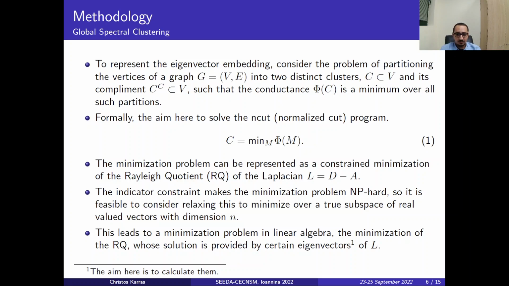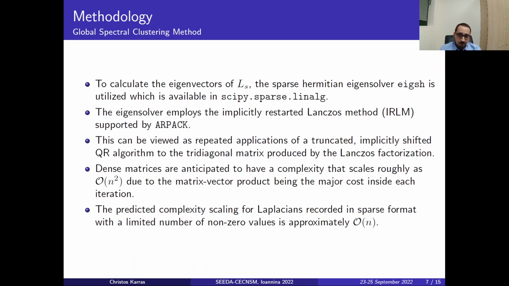This leads us to a minimization problem in linear algebra, where the minimization of the Rayleigh quotient leads us to the solution by calculating certain eigenvectors of L. So the aim here is initially to calculate those eigenvectors. In order to calculate the eigenvectors of L, the sparse Hermitian eigensolver named eigsh is utilized, which is available in the SciPy sparse linear algebra library.